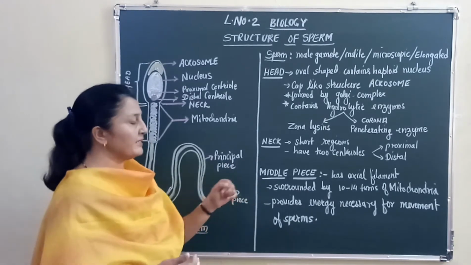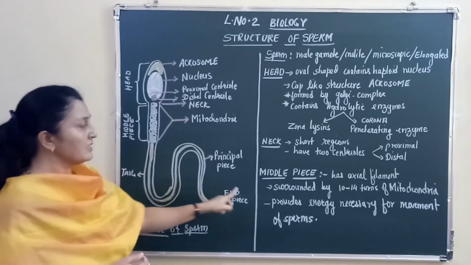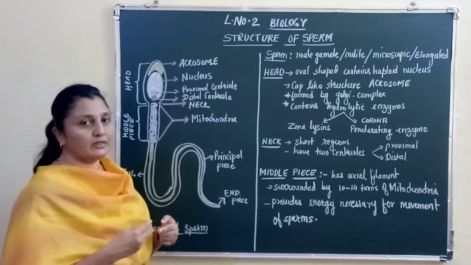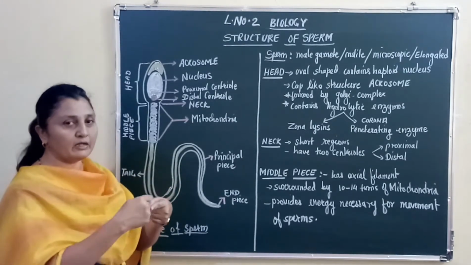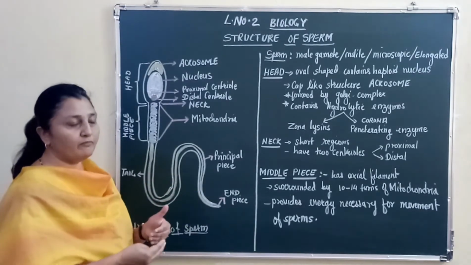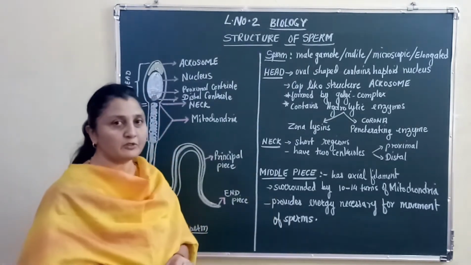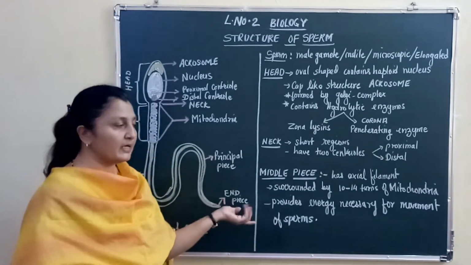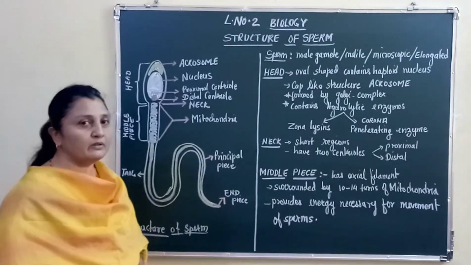Then the middle piece has an axial filament, right? You can see the middle piece has an axial filament surrounded by 10 to 14 turns of mitochondria. The mitochondria get coiled around the axial filament, and if you count the turns, they are 10 to 14 turns of mitochondria, right? It provides energy necessary for the movement of sperms. The sperms will have to swim all the way from the vagina to the oviduct, and that movement requires energy, which is provided by the mitochondria.